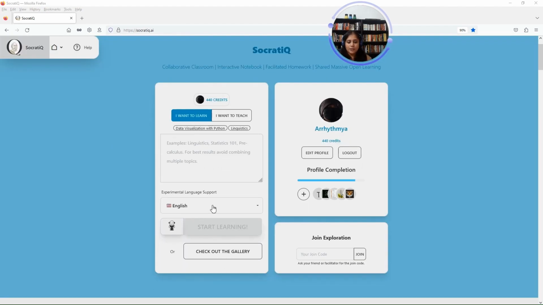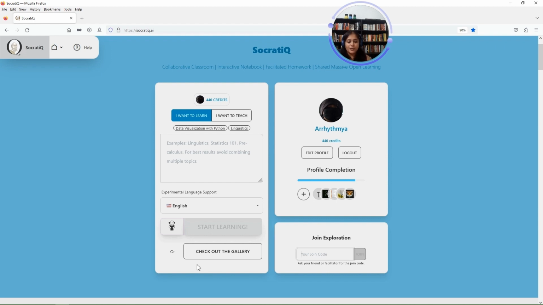So now we are in the home page. You can see that there is a check out the gallery option. Before we go there, this is the join exploration section where your friends or anybody in your learners group can use the join code and join any exploration.